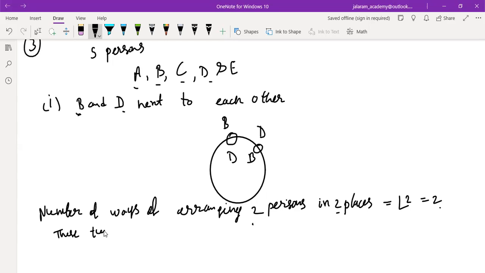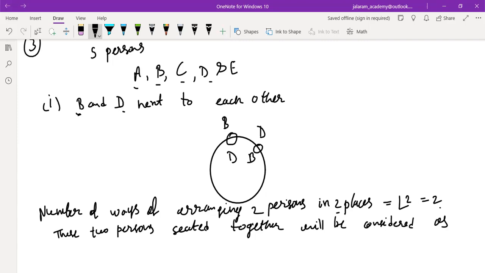These 2 persons seated together will be considered how? As a unit, as one unit. Is that clear to everyone? Yes, sir. So how many units are there now?